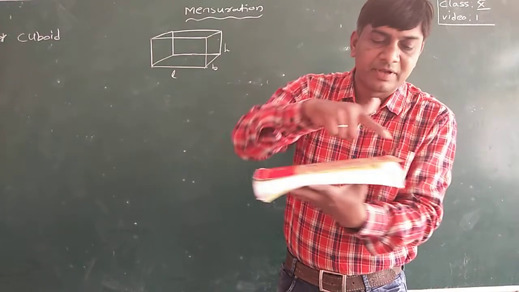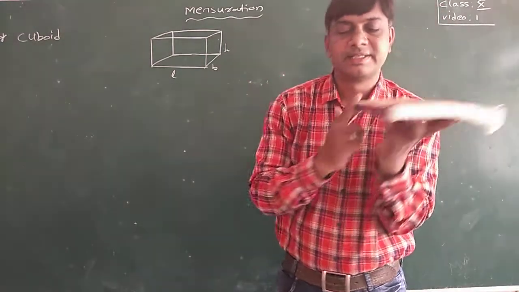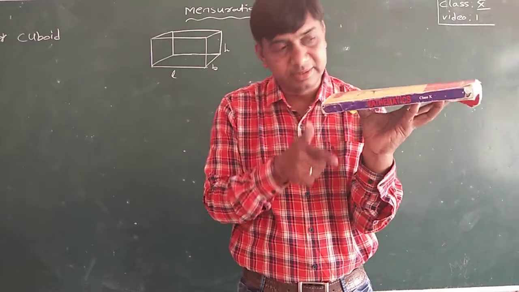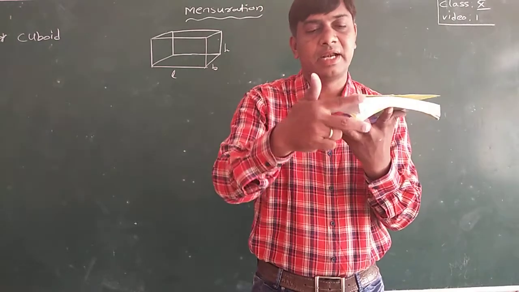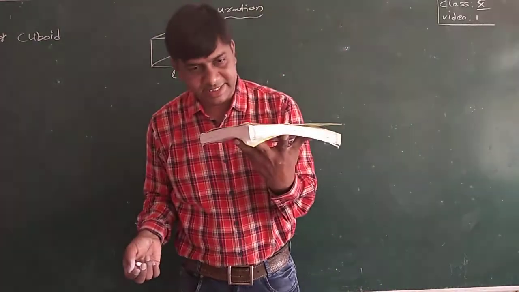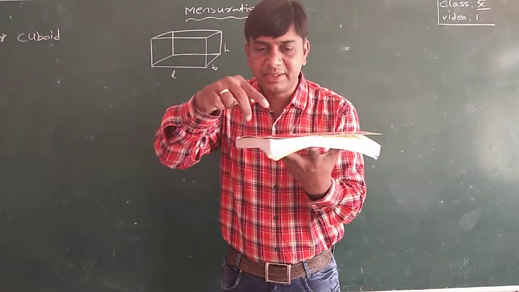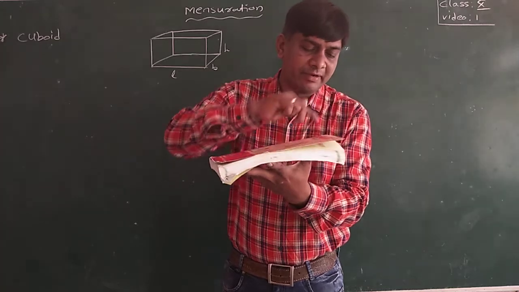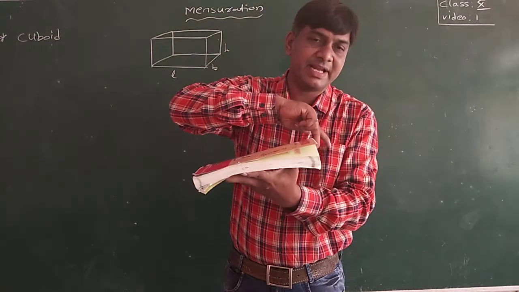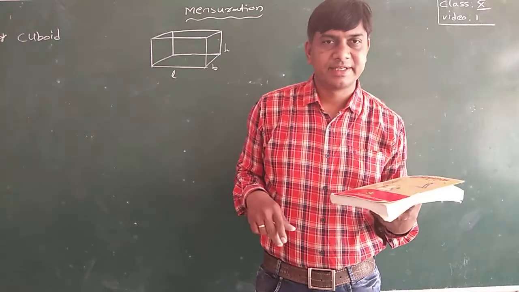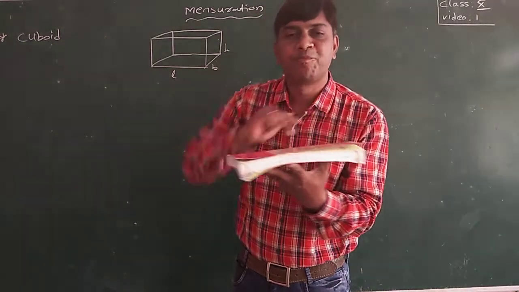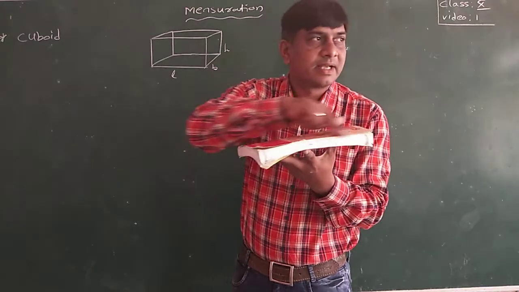3, 4, 5, 6, 7, 8 edges. Sorry, 8, 9, 10, 11, 12 edges. How many edges? 12 edges. 1, 2, 3, 4, 5, 6, 7, 8 vertices. How many faces does a cuboid have? 6 faces, 12 edges.